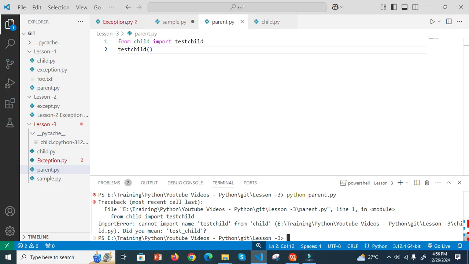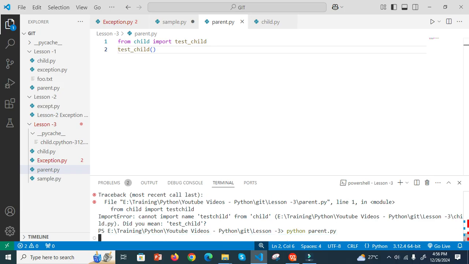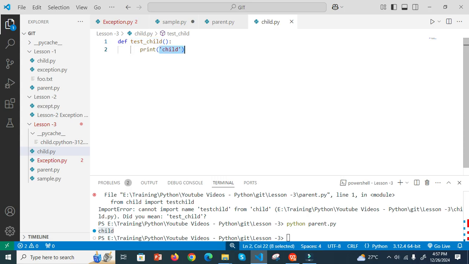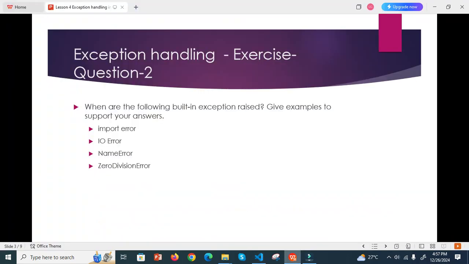Now we get this import error. What is this import error? It is trying to import the test child function, which does not exist in this file. So it is asking you whether you want test_child. This type of example is where it is unable to import. In this case, how to fix this? You can specify the underscore, then save this and run this one. Now child is printed from this function. Okay, this is the first example.